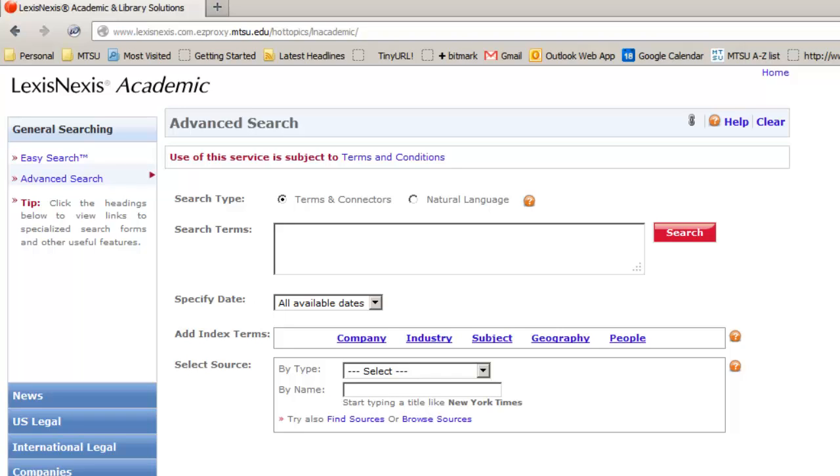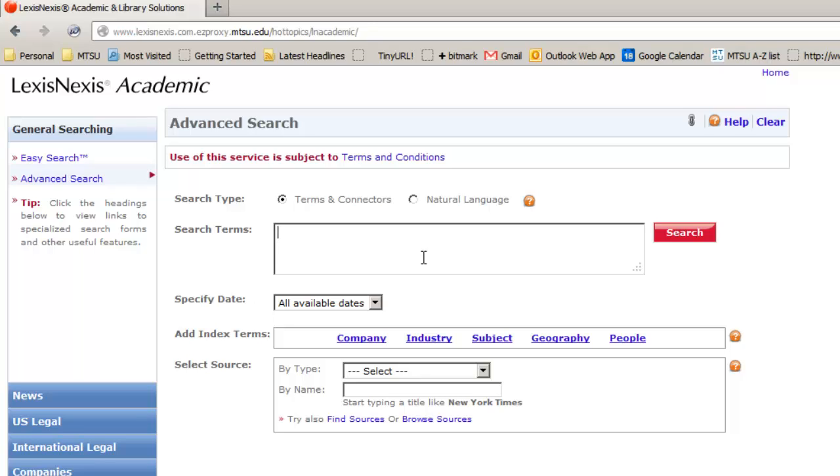Okay, so I'm going to demonstrate how to download the content from LexisNexis that we'll be using in this particular exercise. This is the opening screen for LexisNexis, the one you can get to from the Walker Library website. And the first thing you want to do is click on this advanced search link to get this menu. This allows us to be a little more specific about what we're going to look for.